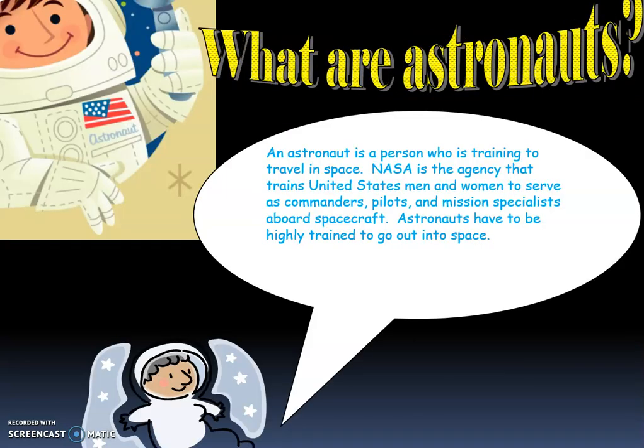So, I want you to think about not only NASA, but obviously we know about the European Space Agency, obviously through Tim Peake. I want you to think about the training that they might have done. Once you finish the video, you're going to be asked to try and find out some of the things that maybe Tim Peake, Helen Sharman, maybe think about other astronauts that you know, such as Buzz Aldrin, Neil Armstrong, Mae Jemison. Go into that, have a think about all the hard work they put into being an astronaut. Think about what they had to do to adapt to living in space.